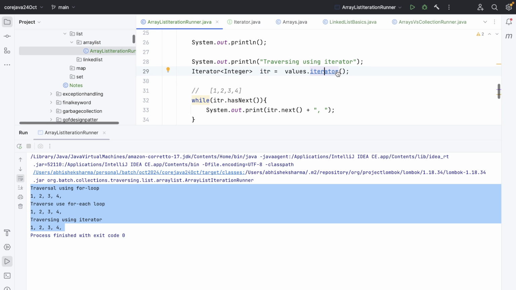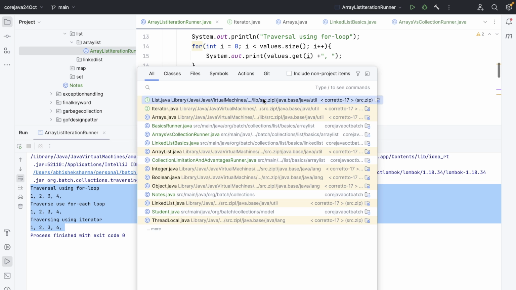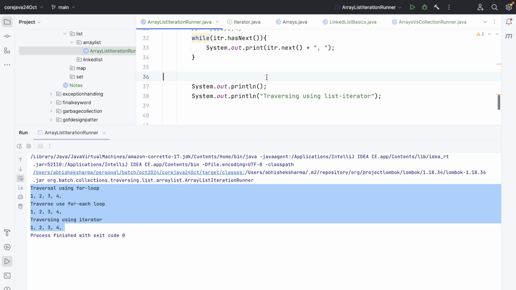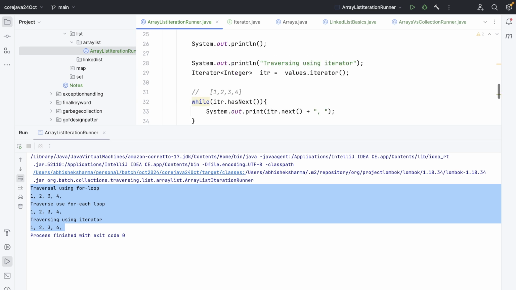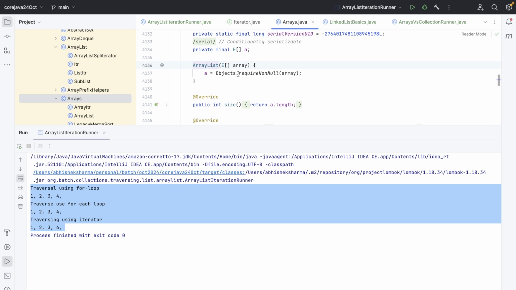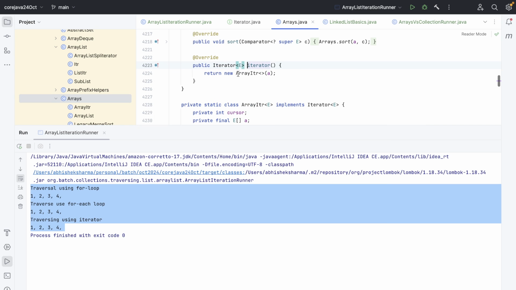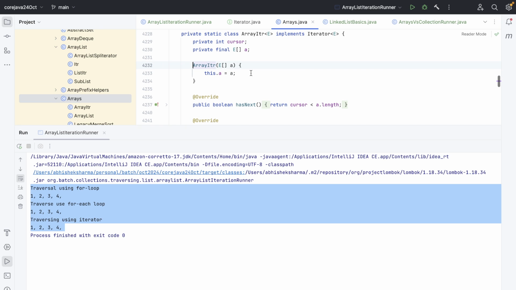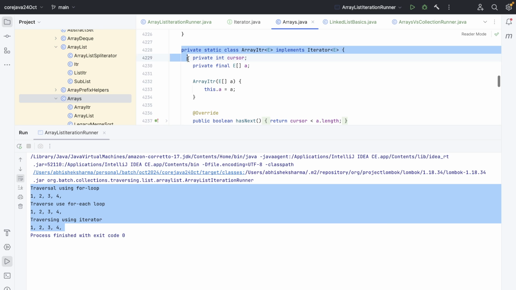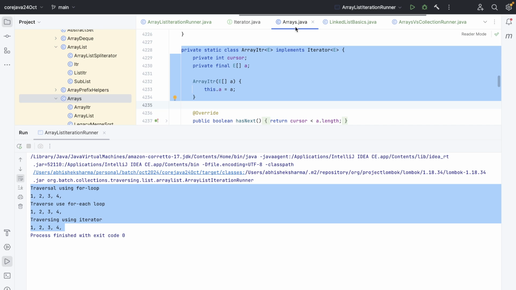So you will see that the child class we are using is ArrayList, so we need to open ArrayList to see the implementation classes. We can directly go from here. In ArrayList you can find the method iterator. It is returning you an ArrayIterator object, and if you go here and check, it's a static nested class in Arrays.java, a static class Itr.